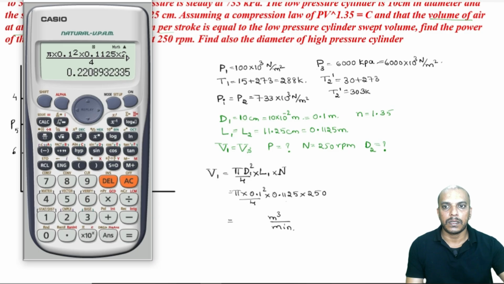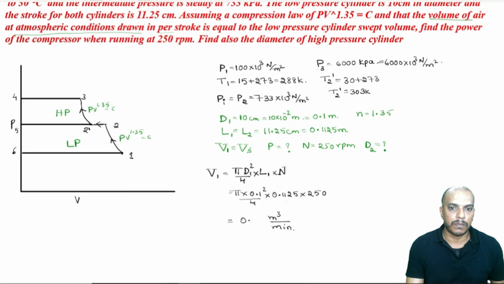Yes. So, that will be 0.22 meter cube per minute. So, that is our swept volume, 0.22 meter cube per minute. So, that is what was mentioned. The volume of air at atmospheric condition drawn is equal to lowest pressure cylinder swept volume.